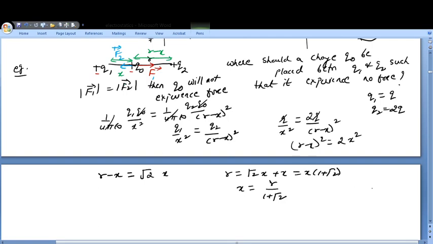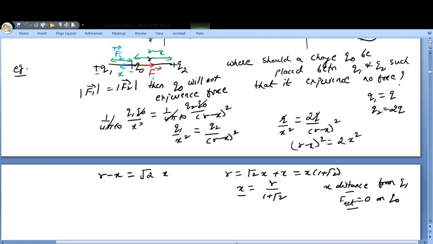So here if the value of r is given as 1 meter, or any distance, then you can get the value of x. So at this distance x from Q1, we will find that the net force F net is going to be 0 on Q naught. At times you find this distance, but you don't specify whether this distance is from Q1 or Q2. So to be clearer, you can always specify that this distance x is from Q1.